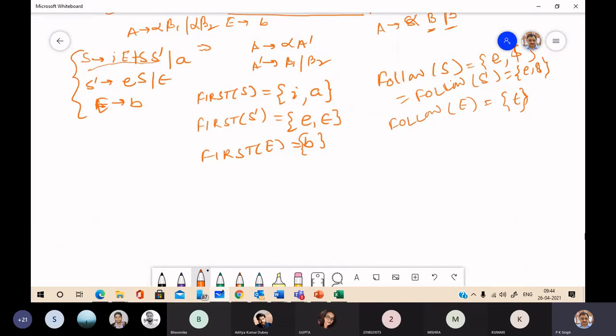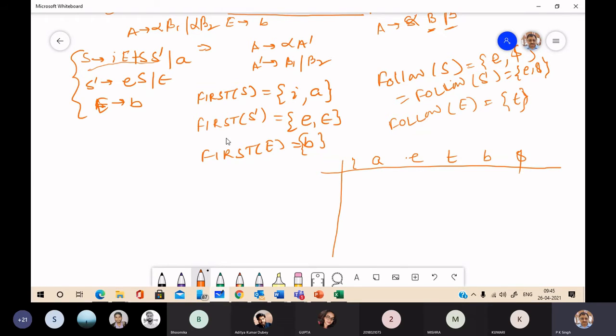You can take the terminal symbols I, A, E, T, you may say B, and these are the terminal symbols I, T, B, and dollar.